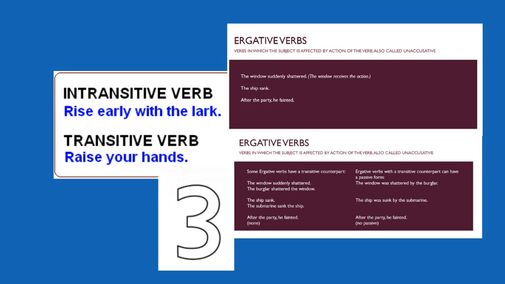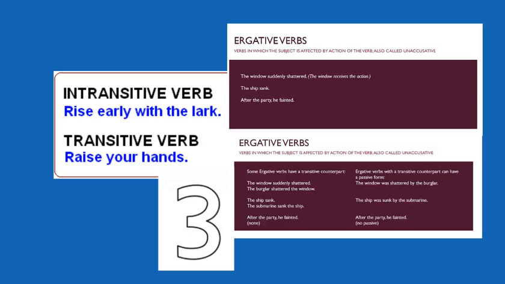So the window shattered. In this case, the window is doing the shattering. The ship sank. The ship is doing the sinking. He fainted. He is doing the fainting. This is important because this becomes a special class of phrasal verbs, which we're going to talk about in this video.